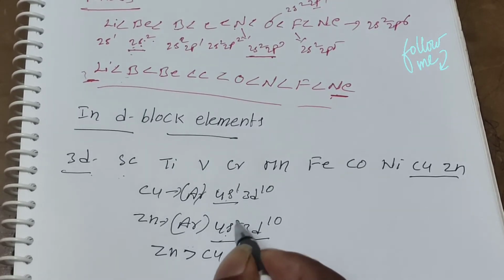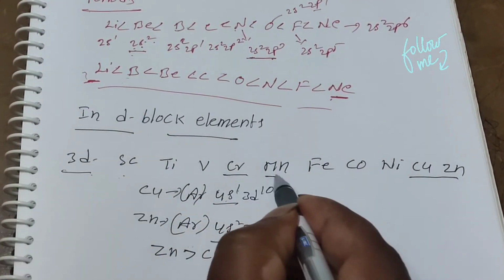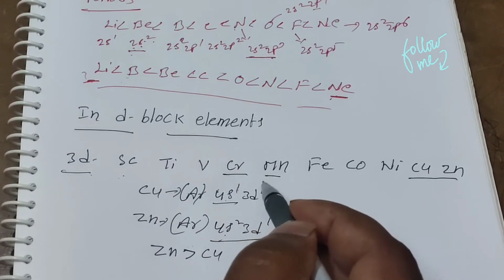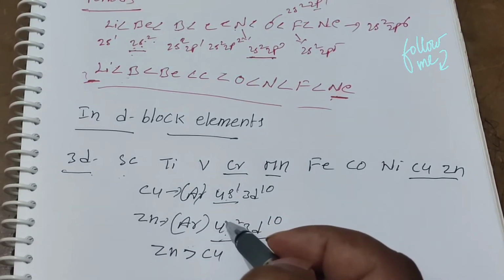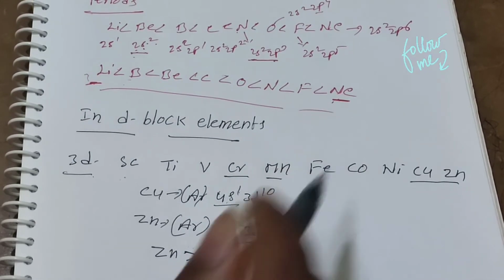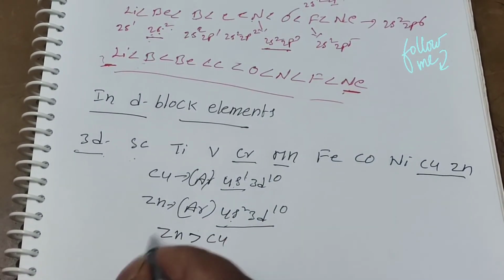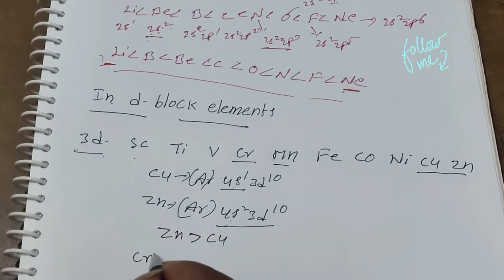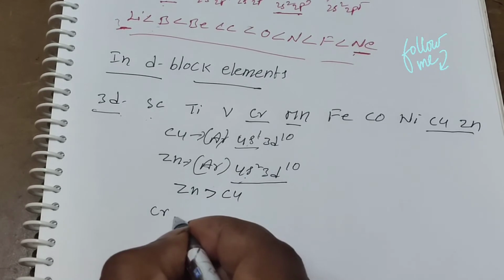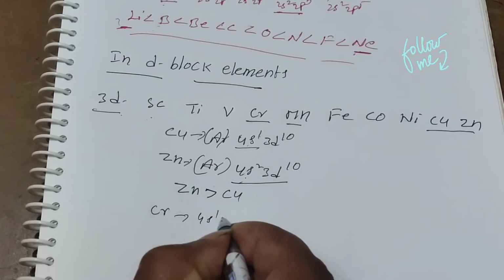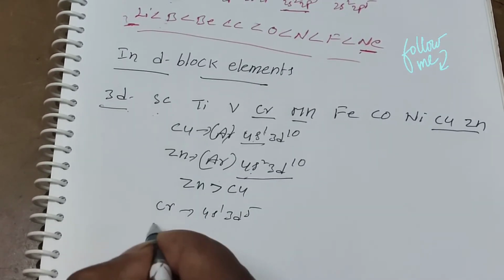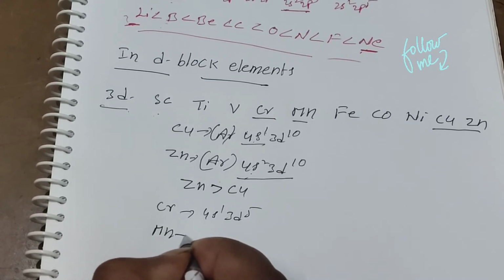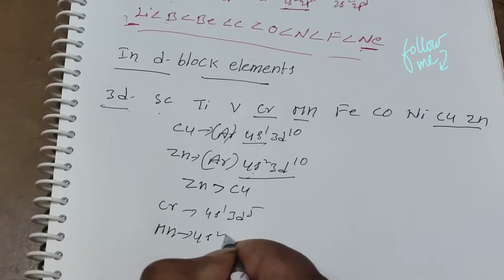Then the next one: chromium and manganese. Out of chromium and manganese, which one has the highest ionization energy value? Here, the chromium electronic configuration is 4s1 3d5, whereas the manganese electronic configuration is 4s2 3d5.